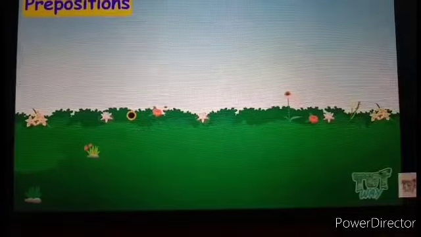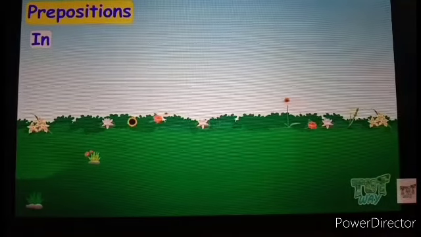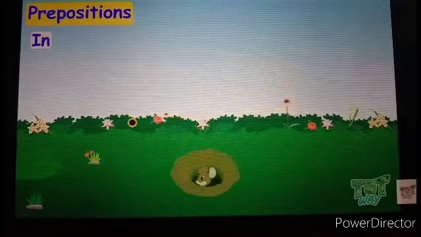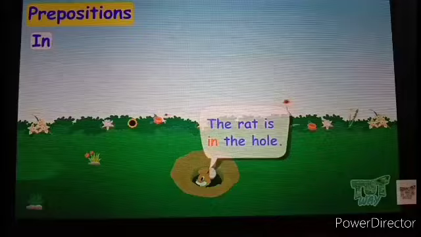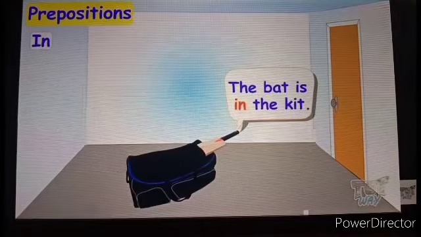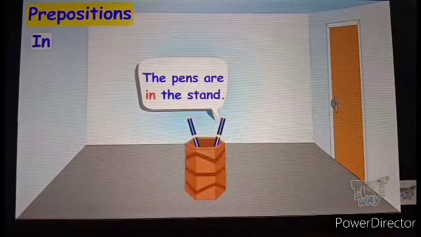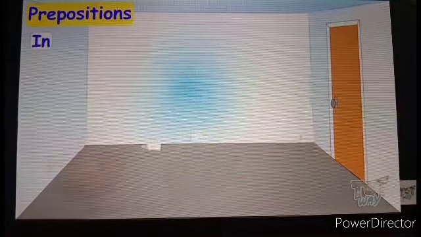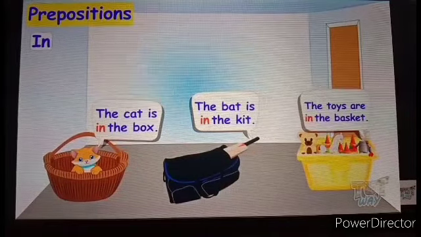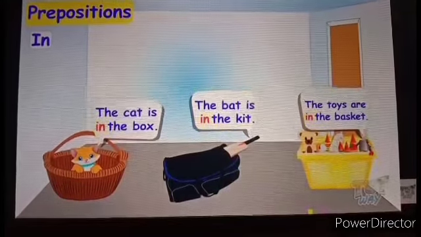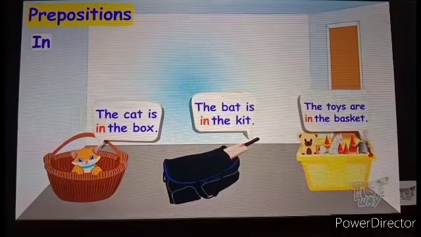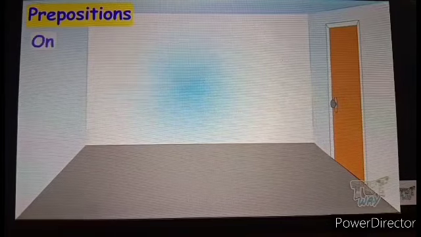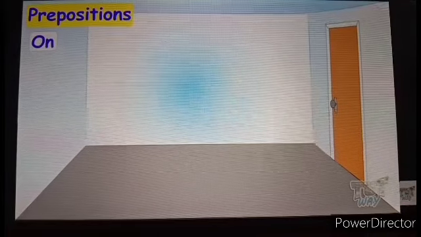Students, a preposition is a word which shows the relation between a noun and a pronoun or some other word. This is called a preposition. For example, in: the toys are in the basket, the pens are in the stand, the colors are in the box. The cat is in the box, the toys are in the baskets. In is a preposition. Okay?